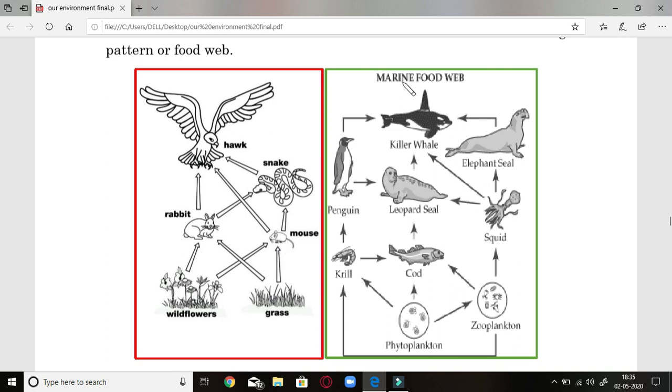Whereas in a marine ecosystem, if you see here, phytoplanktons, which are very small microorganisms found in water, are eaten by the zooplanktons or animal planktons.